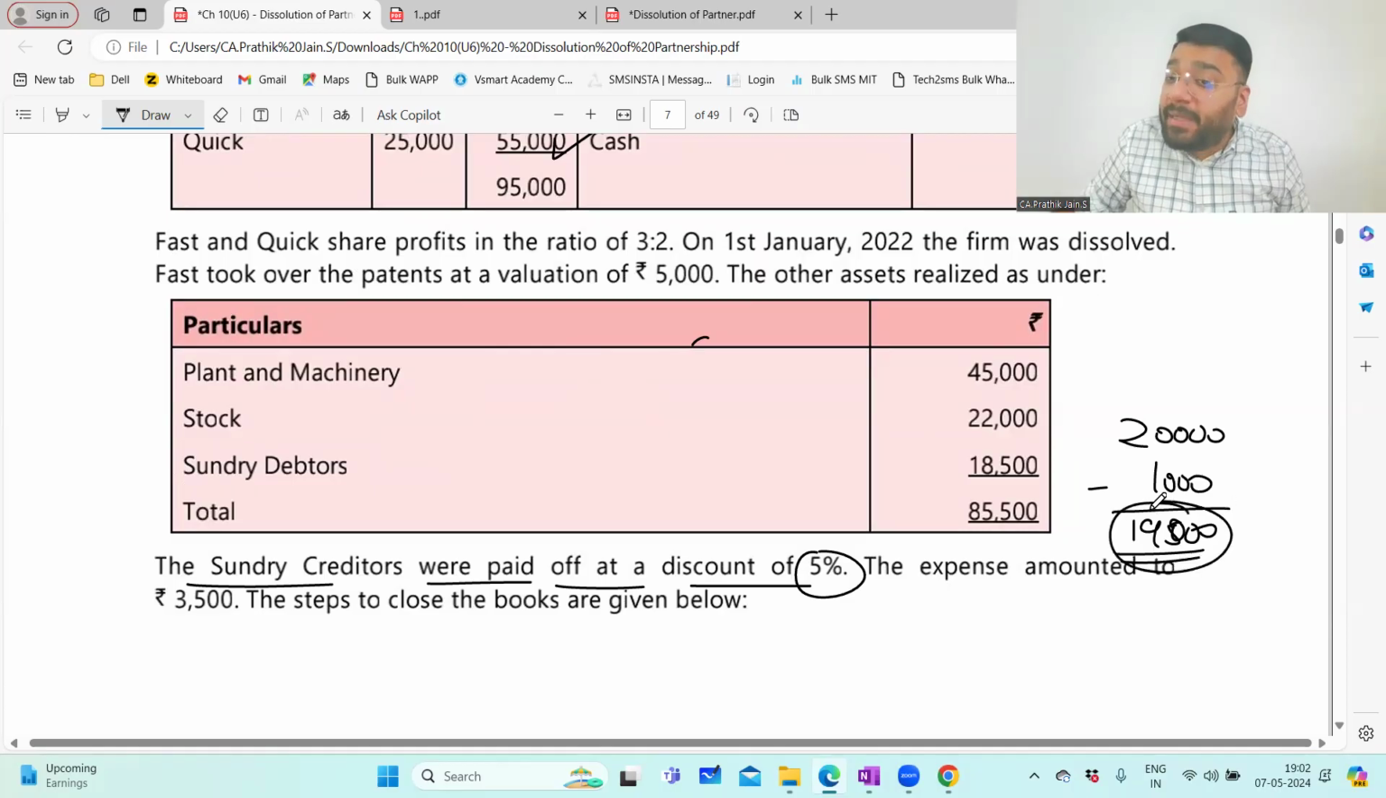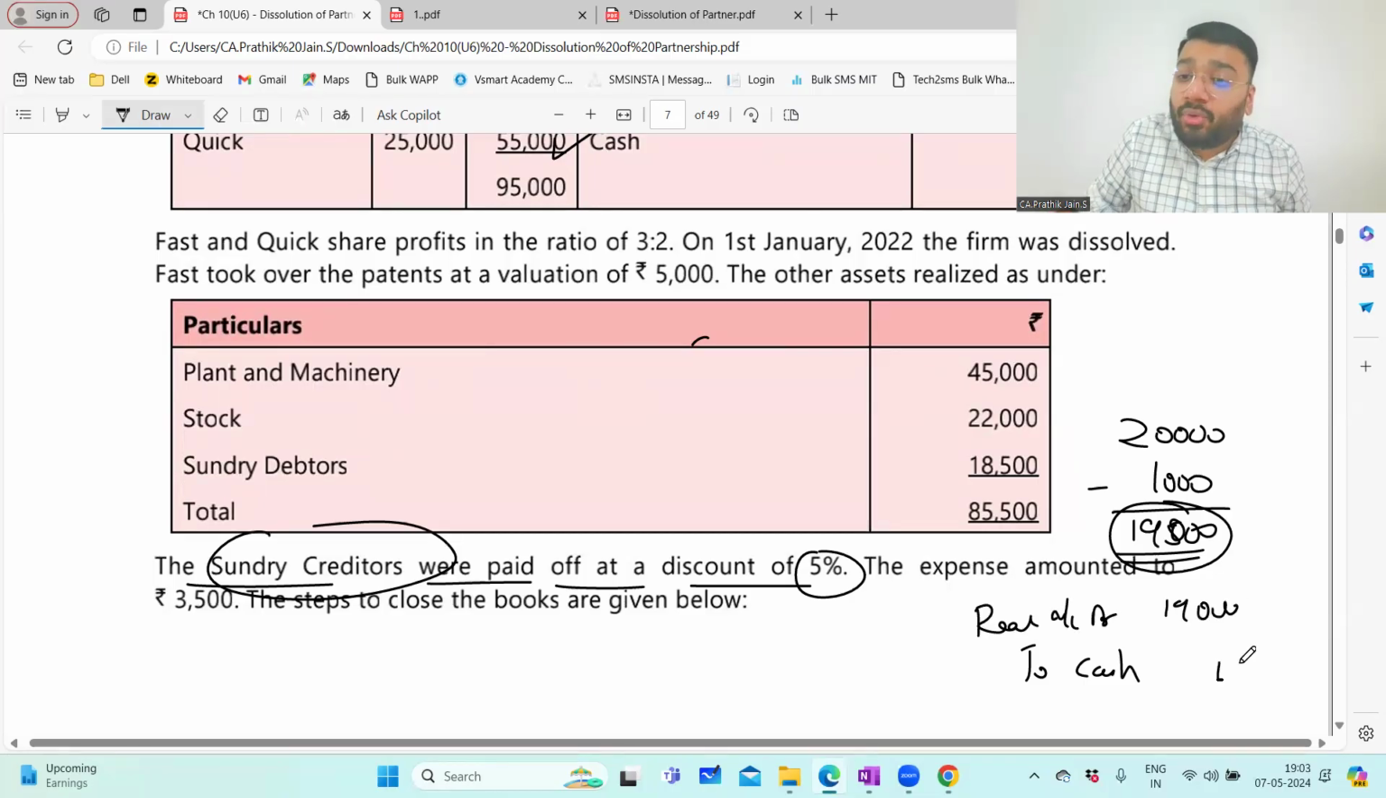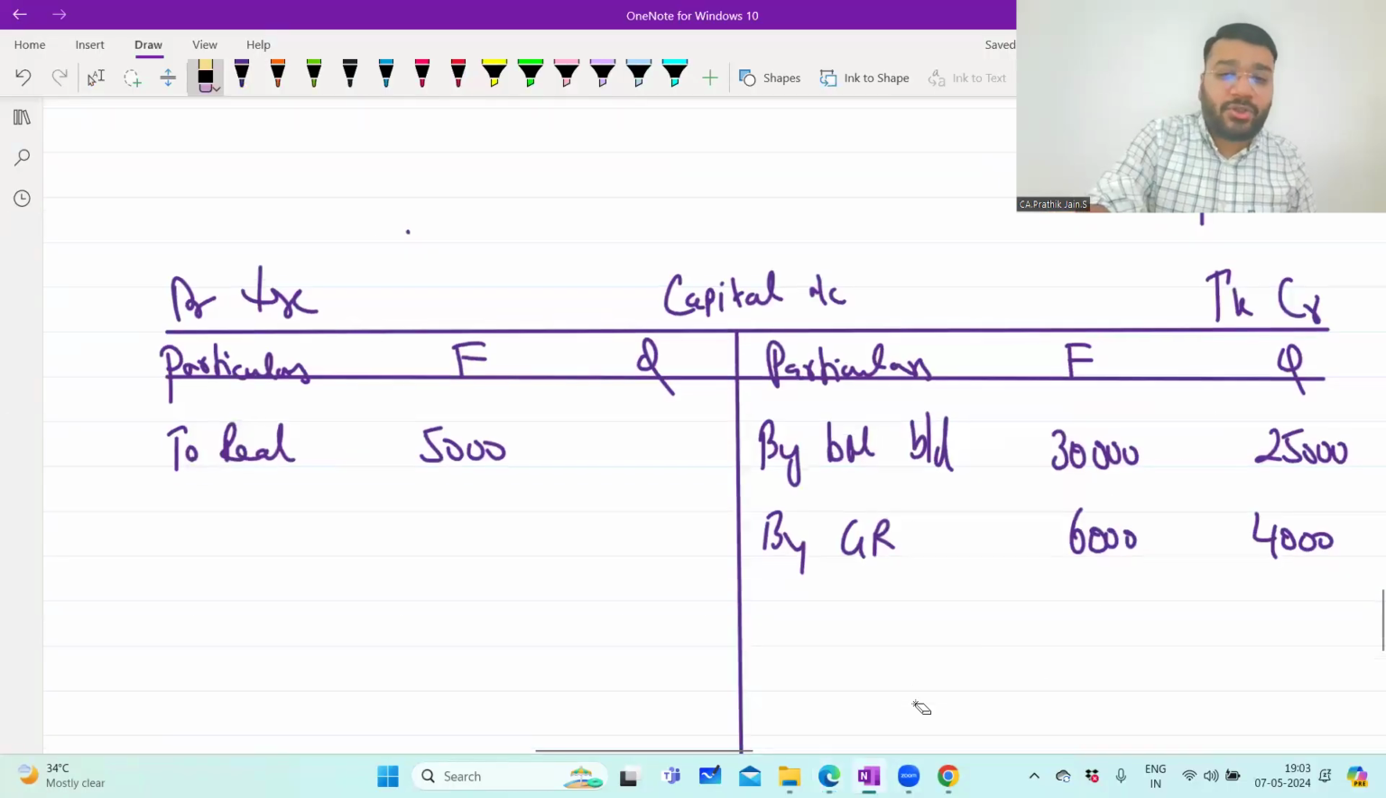So what is the payment entry for 19,000? We are making the payment, so to cash. Now this creditor is wrapped in which ledger? Realization ledger, having a credit balance. To close this, I have to give a debit. So realization account debit, 19,000 to cash 19,000. So in realization account to cash.